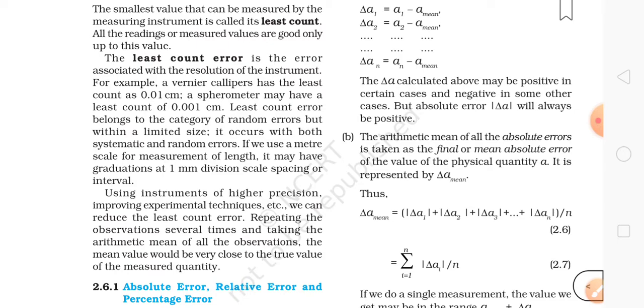If we use a meter scale for measurement of length, it may have graduations at 1 mm division scale, spacing, or interval. Using instruments of higher precision, improving experimental techniques, etc., we can reduce the least count error. Okay, these are the things.